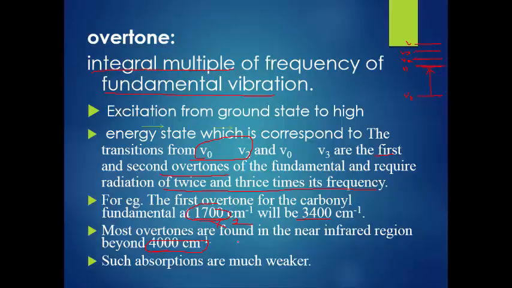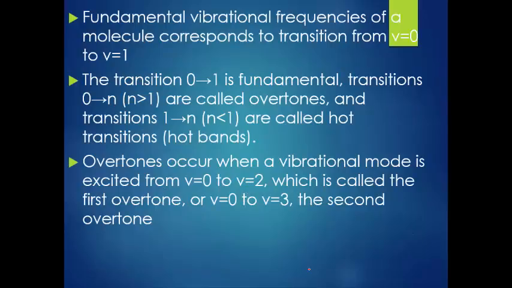I think these are very understandable slides, because I will explain everything about overtone, but see what exactly the meaning is by looking at these slides. What are fundamental vibration frequencies? For a molecule, the transition occurs between the ground state and the lower energy excited state, that is V1. The transition 0 to 1 is a fundamental vibration.